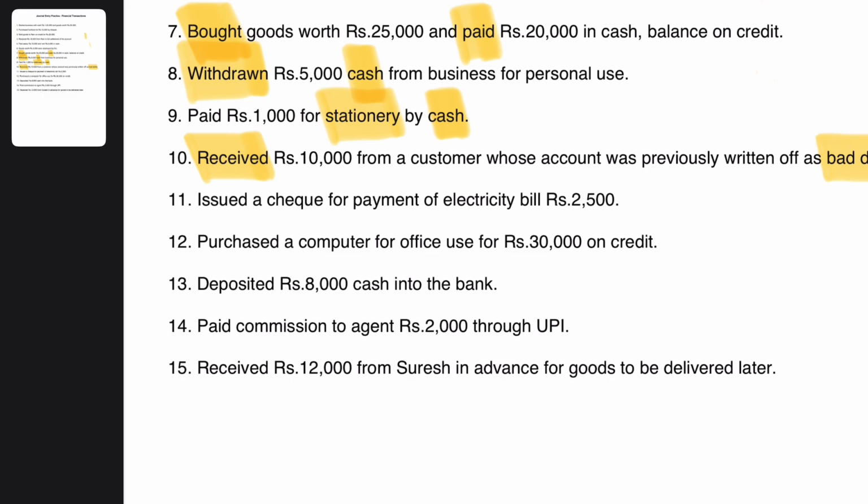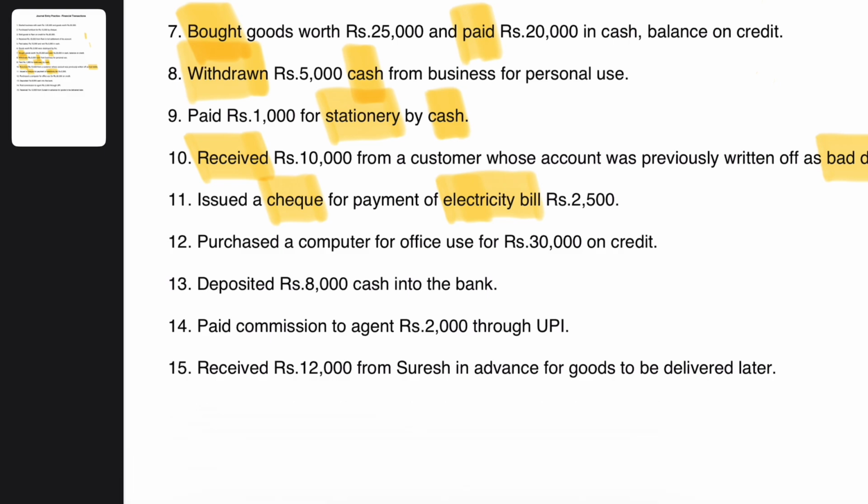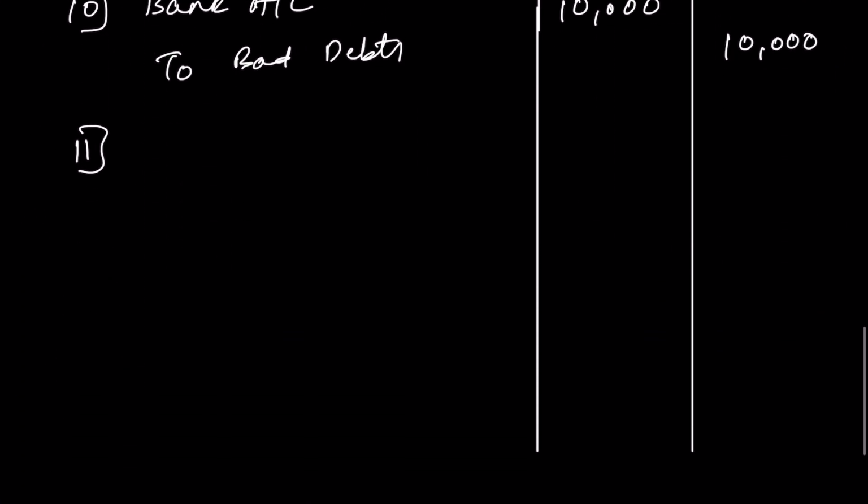Then we'll move on to the 11th transaction. Issued a check for payment of electricity bill rupees 2,500. So electricity bill is an expense. So what are we supposed to do for expenses? We are supposed to debit the expenses as per the golden rule for nominal account. And here a check is issued, so the bank account will get affected. We are going to credit the bank account by 2,500 rupees. Electricity bill is an expense, and in check payment the bank account is getting affected.